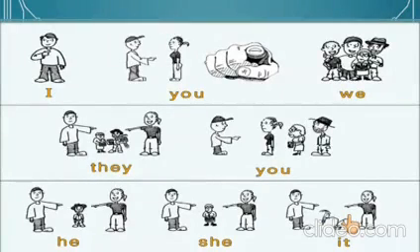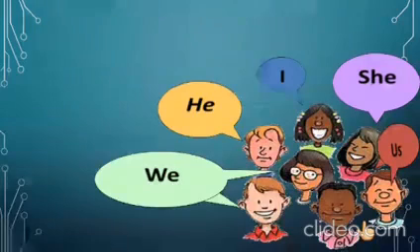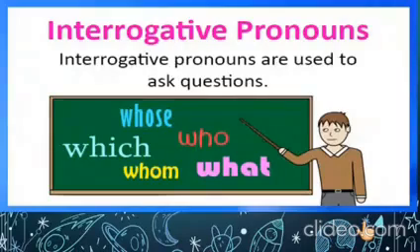Now let us take a look at the examples. For first person, we use pronouns such as I, we. For second person, we use you. For third person, we use he, she, it, they. Some more personal pronouns: we, he, I, she, us.